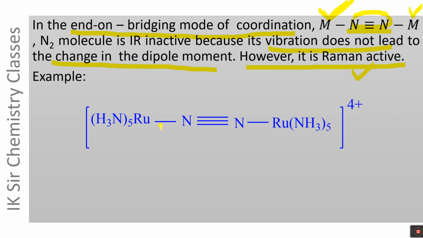[Ru(NH3)5 N2 Ru(NH3)5]4+, overall 4 positive charge. In this dinitrogen complex, the N2 molecule acts as an end-on bridging ligand which is attached to two identical metal atoms. In this mode of linkage, the N2 molecule is IR inactive because its vibration does not lead to a change in dipole moment. However, in this mode of linkage also, the N2 molecule is Raman active.